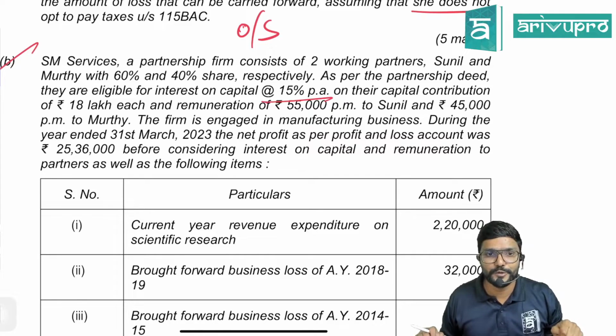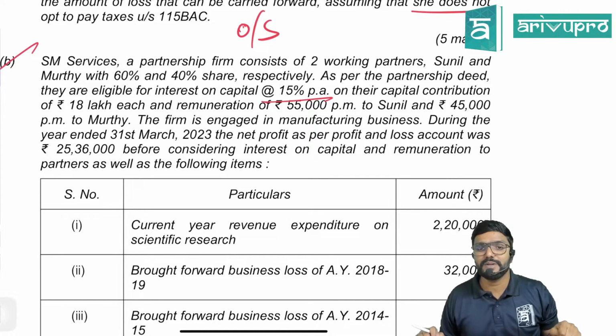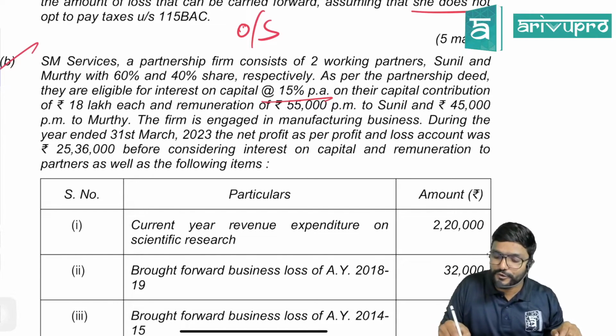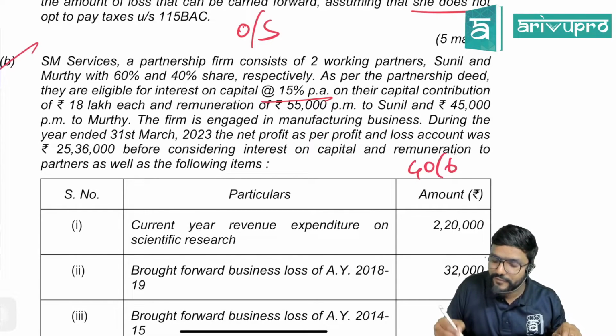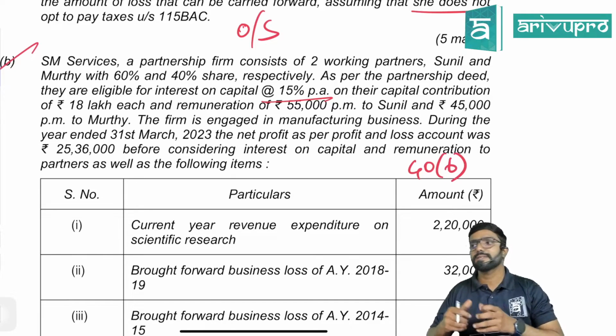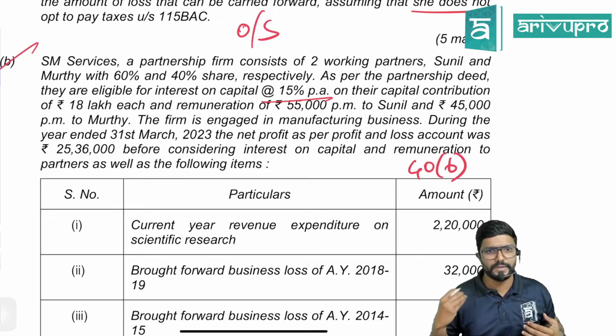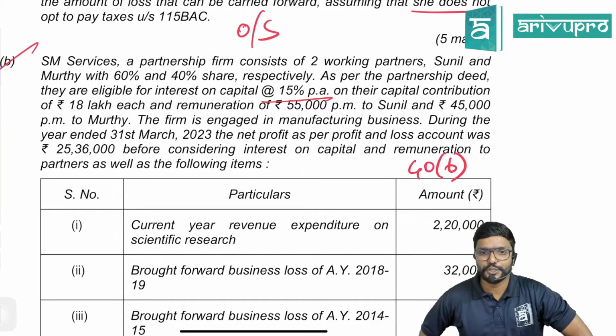On their capital contribution of 18 lakh each and remuneration of 55,000 per month to Sunil and 45,000 per month to Murthy. Guys, interest as well as remuneration is subject to 40B limit for a firm. And whatever is allowed to the firm will be taxable in the hands of partner under the head PGBP. The firm is engaged in manufacturing business.